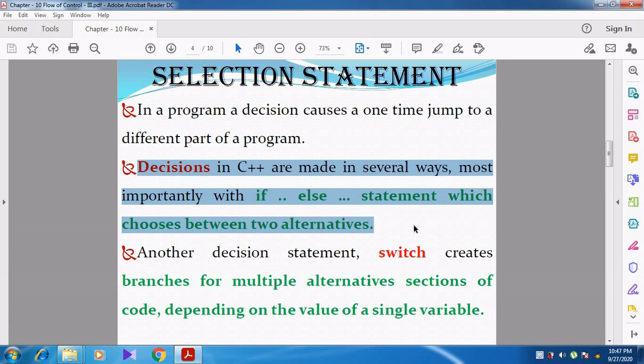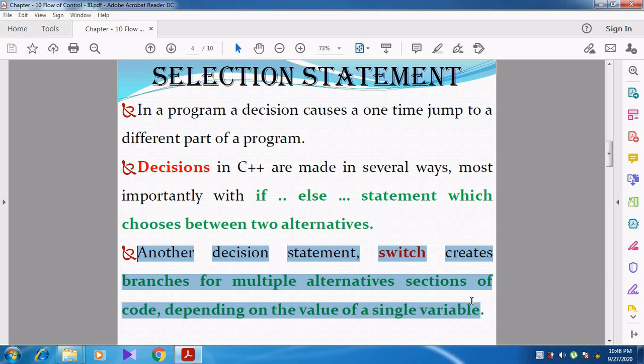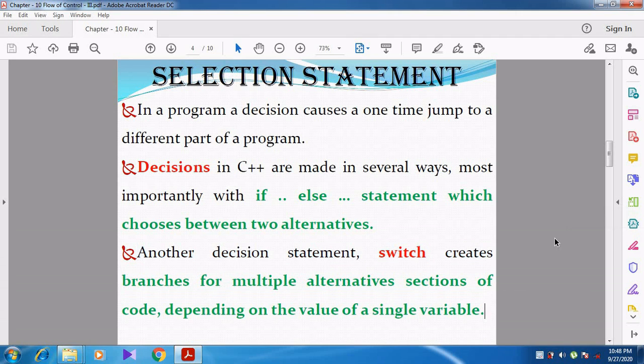Then another decision making statement is also there, that is called the switch statement, which creates multiple alternative sections of code. It is also based on some condition, but multiple statements can be executed, that is, multiple alternatives are there. We can discuss that in a detailed manner in the upcoming videos. What is meant by switch statement?